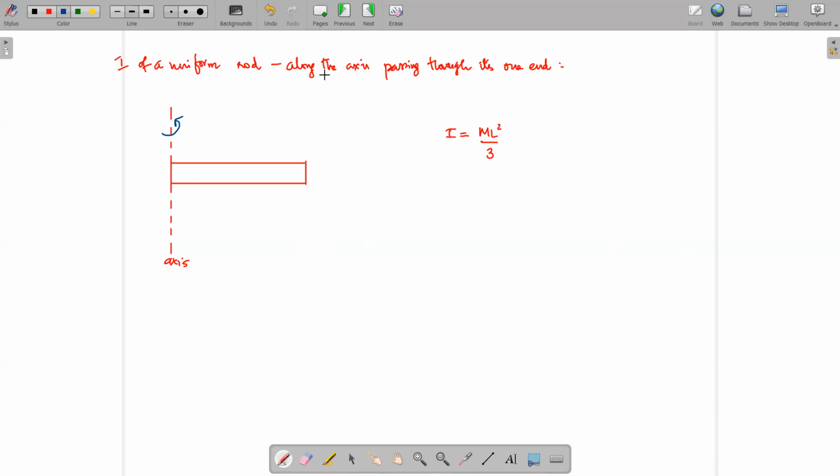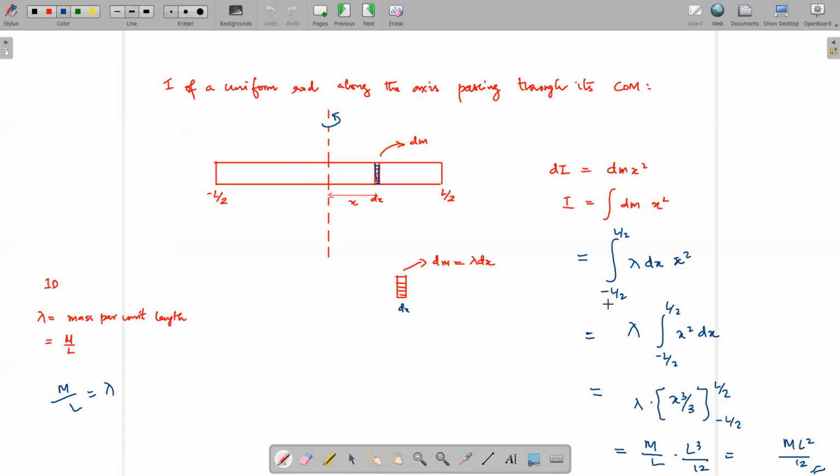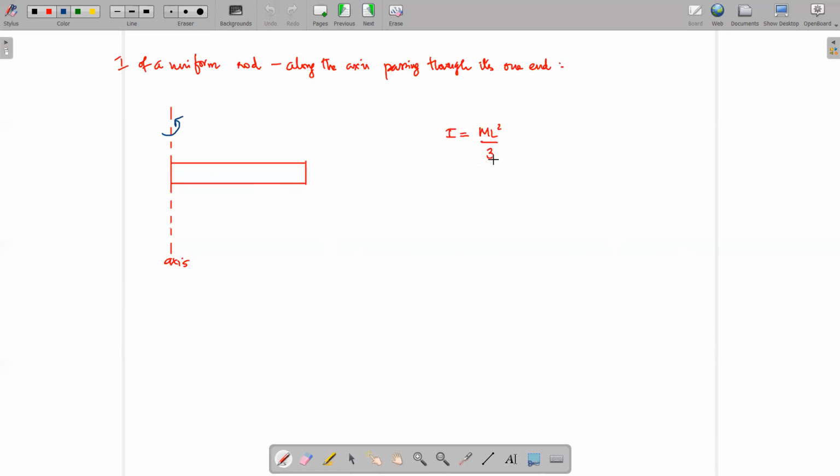Remember that moment of inertia is the mass equivalent. Here I is equal to m L squared by 3. This you can do as an exercise. We do the same things, with integration from 0 to L here, and no other differences.